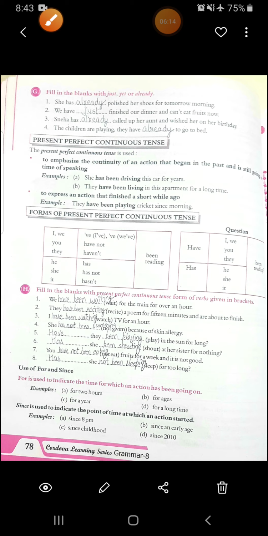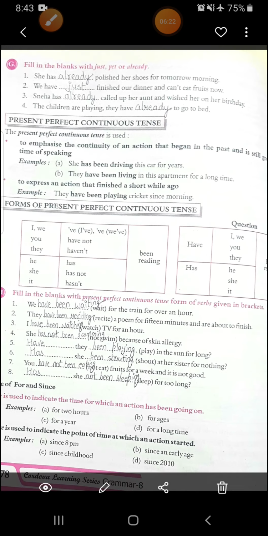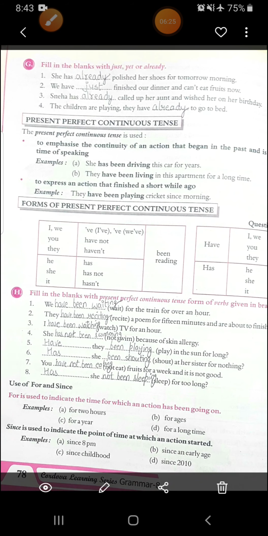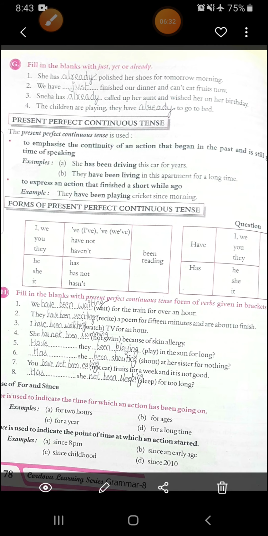All right, see this exercise H. First one, you have to fill in the blanks with present perfect continuous tense of the verb. First word is wait. See the subject we, it is plural, so we will use have been plus wait ing form is waiting. So the answer becomes we have been waiting for the train for over an hour.